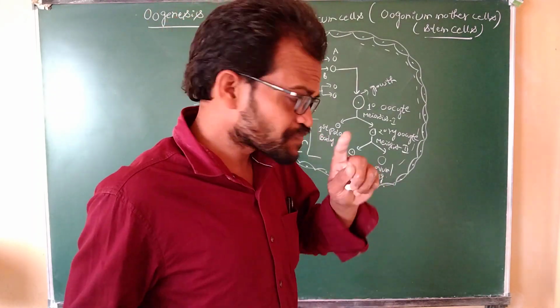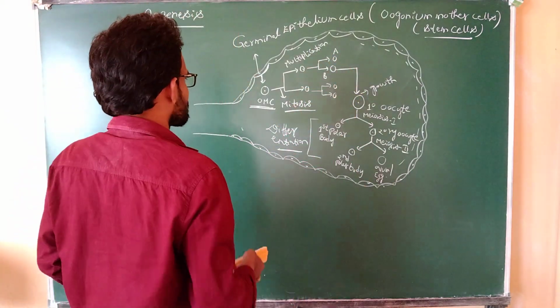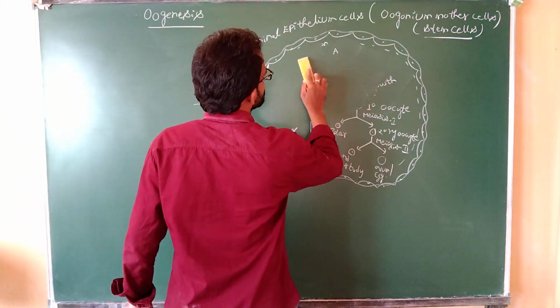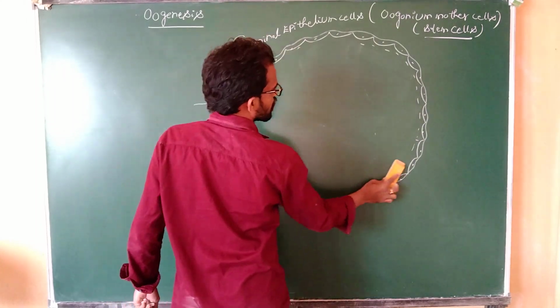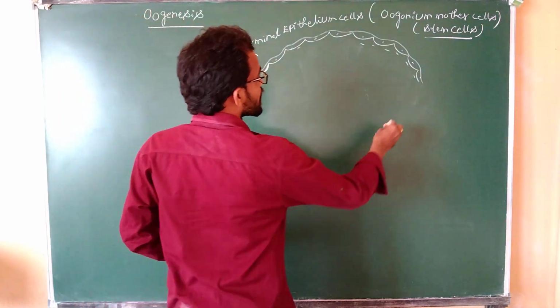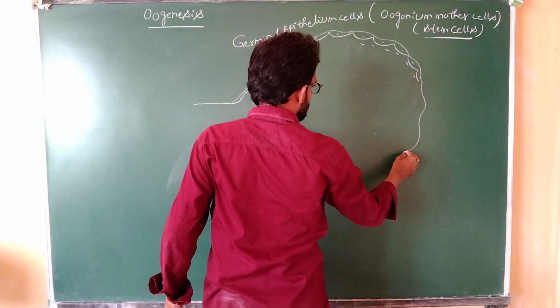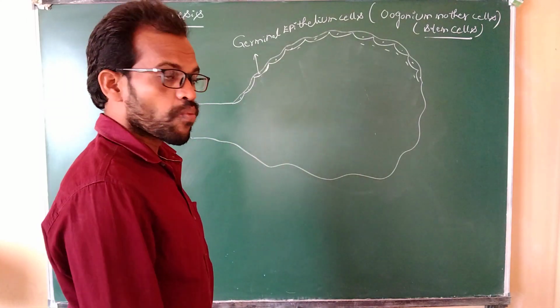This cycle takes place inside the ovary.